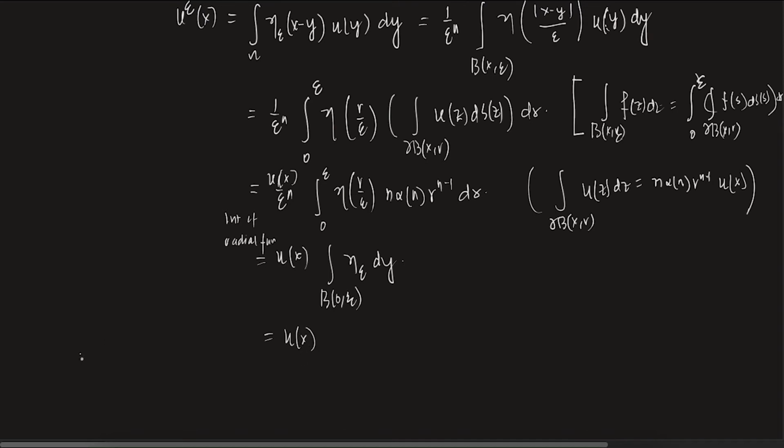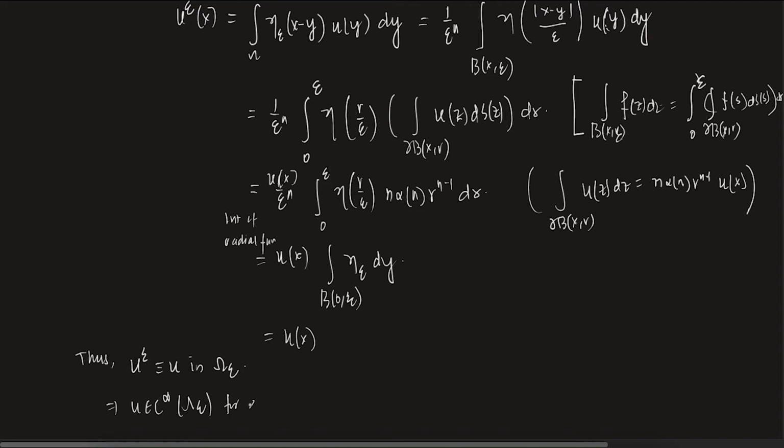Clear? So thus, what did we prove? We proved that u epsilon of x is equal to u of x in omega epsilon.